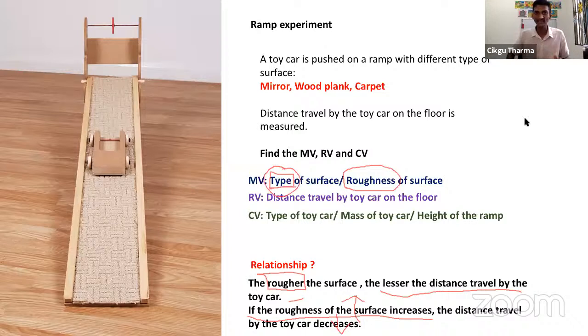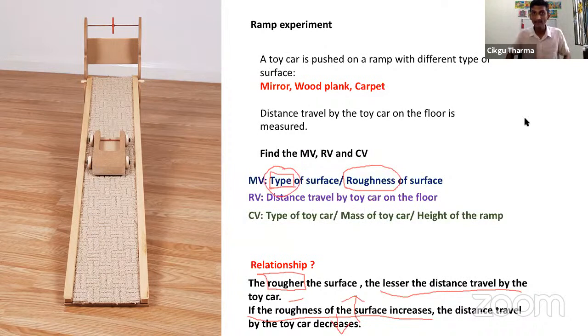So we also can say if the smoothness of the surface increases. What is meant by smoothness of the surface increases? The surface becomes more licin. Can you get it? More licin, more smooth. What happened to the distance traveled? The distance traveled will increase. So we also can write if the smoothness of the surface increases, the distance traveled by the toy car increases.